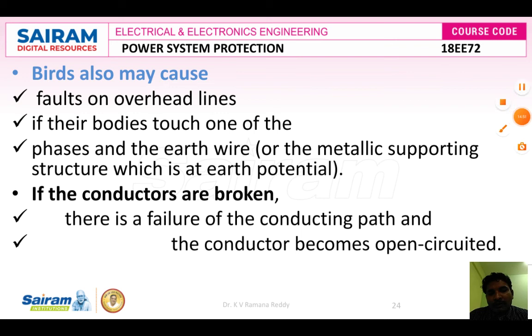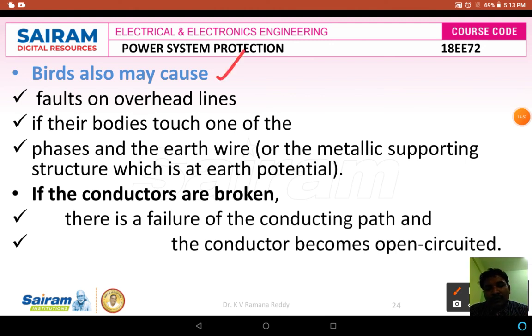Sometimes birds may also cause short circuits when two bodies touch each other. When two birds are sitting opposite each other, one on one conductor and one on another conductor, there exists a double line fault.